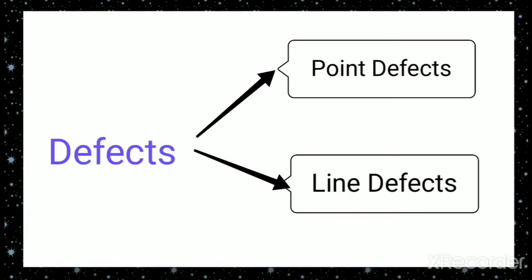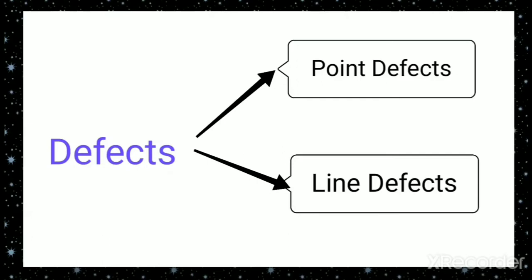What is a point defect? Point defects are the irregularities, or we can say deviations from the ideal arrangement, around a point or an atom in a crystalline substance. That means, as we have discussed, in a crystal lattice, points means the particles which are found at the lattice points.